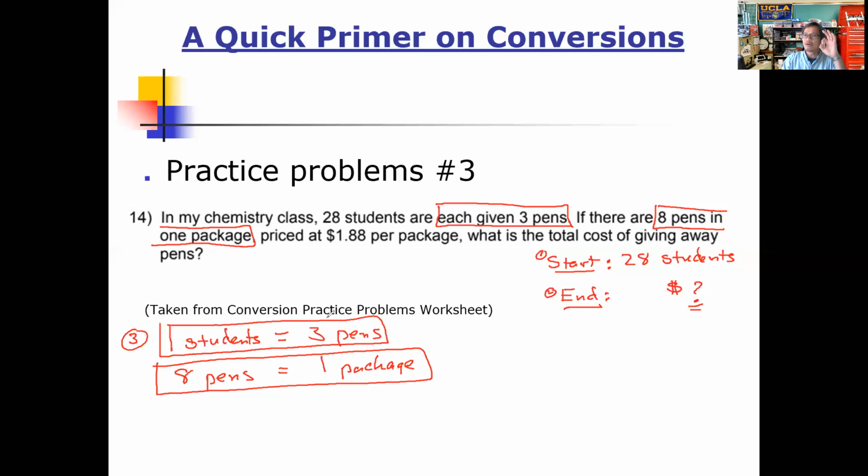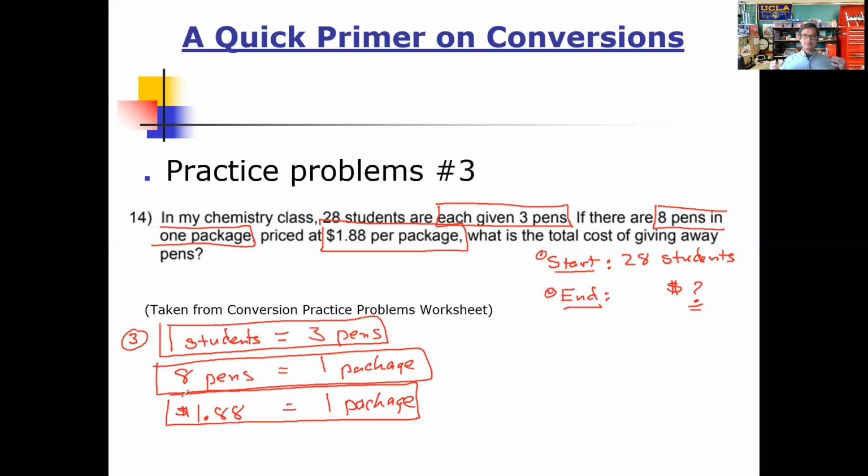So again, we are applying the methods of conversion to this specific problem. With that said, there is one last relationship we can take advantage of, and it's this one right here. We are told that for each package we have a cost of $1.88 for every 1 package. All right, so that's what we have right there.